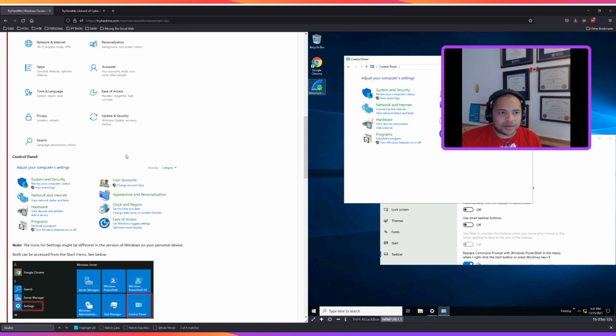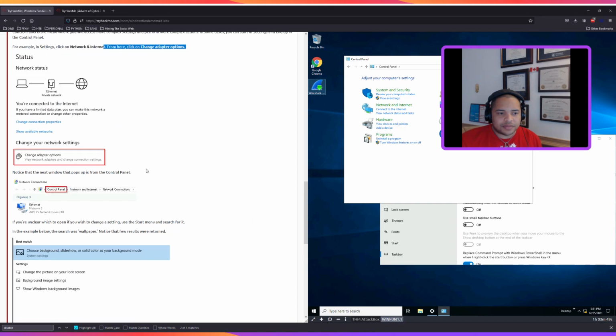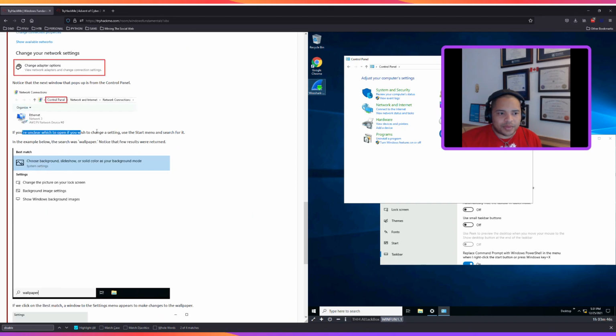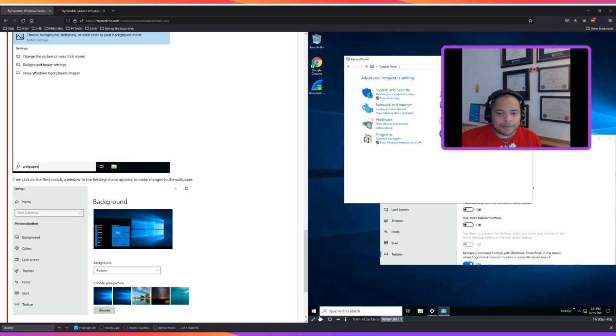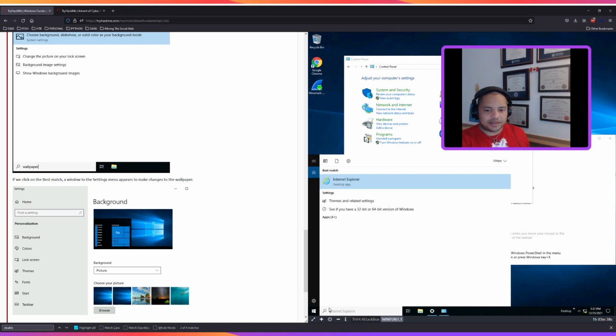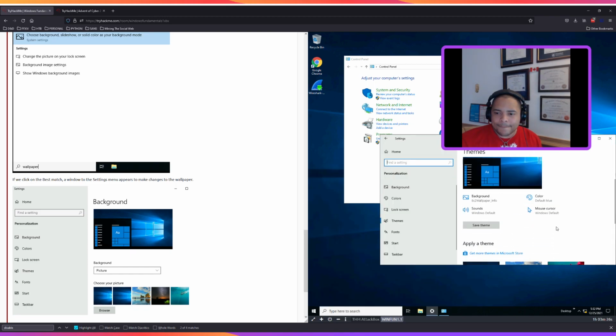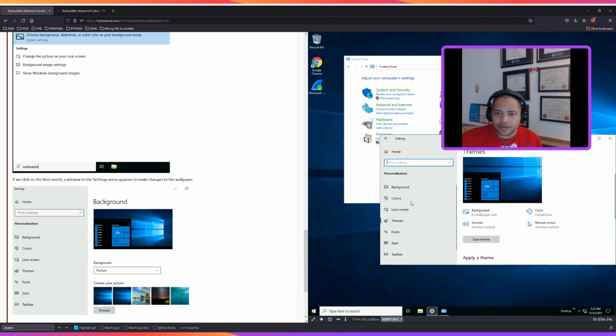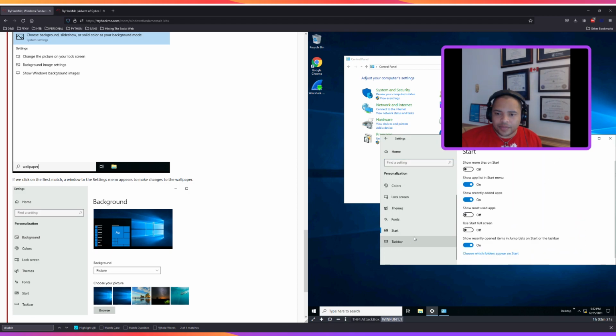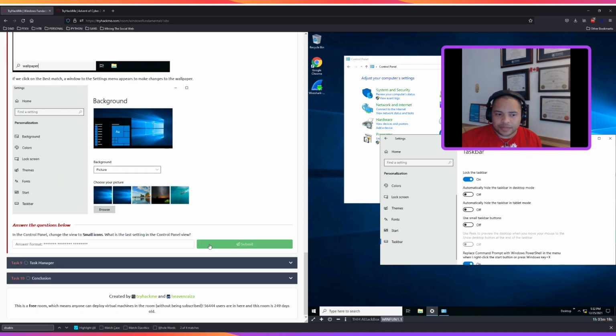Or maybe I need to just make sure I read what's going on here. Adapter options, control panel. Wallpaper will come up here. If I go to icons, themes and related search settings, select which icons appear. What is the last setting in a control panel view?